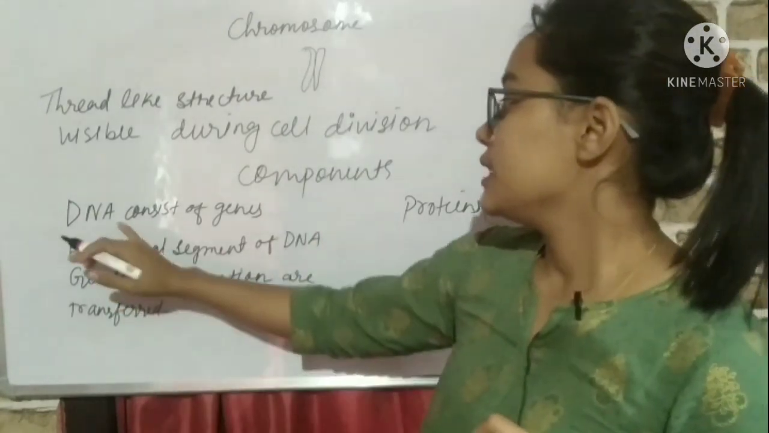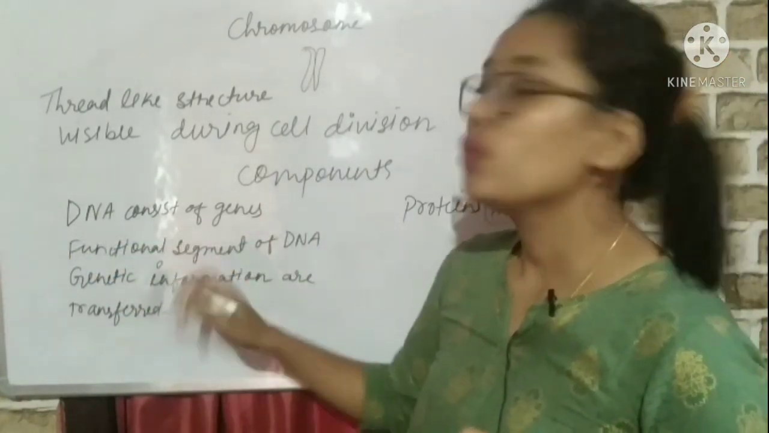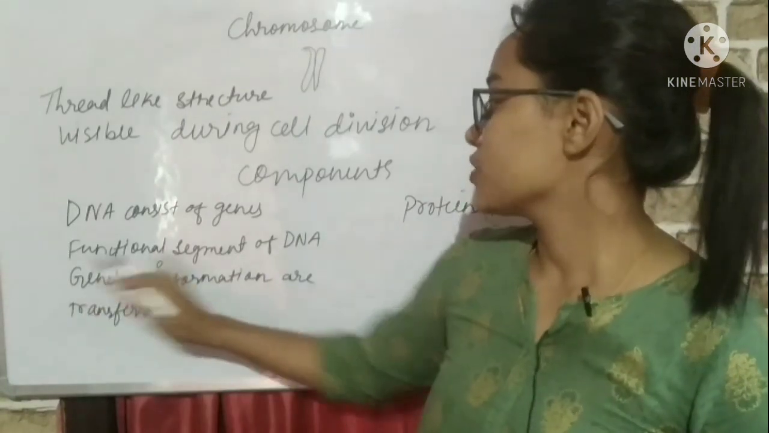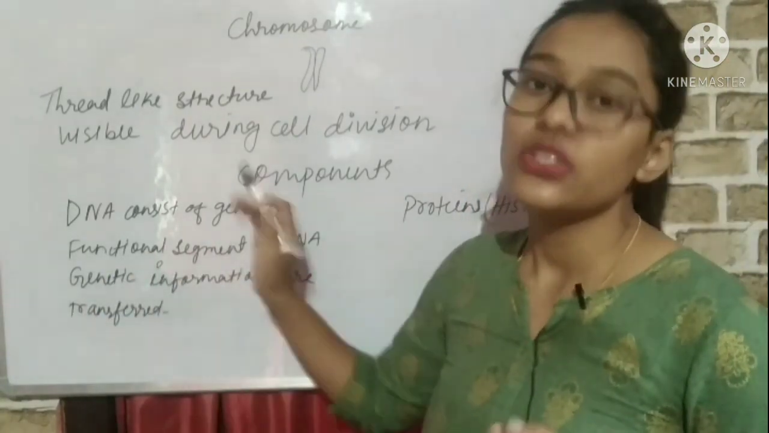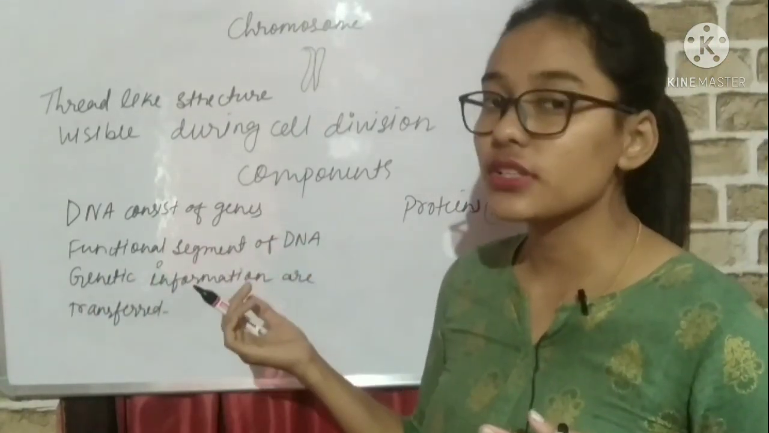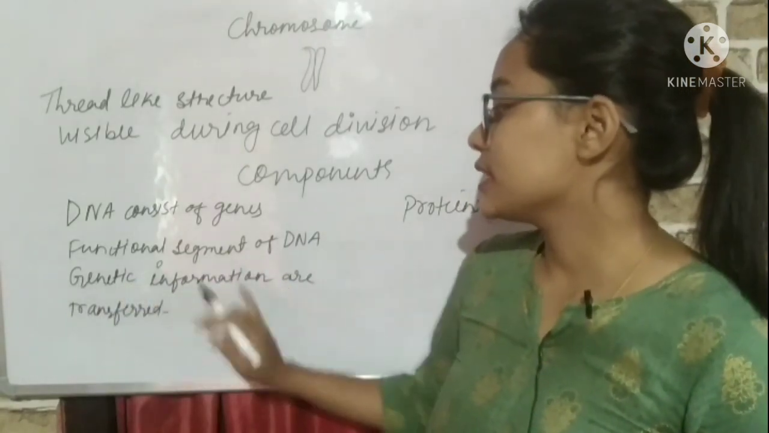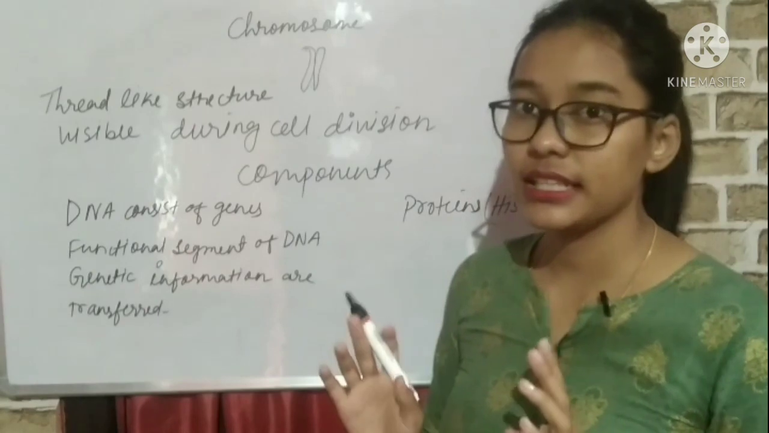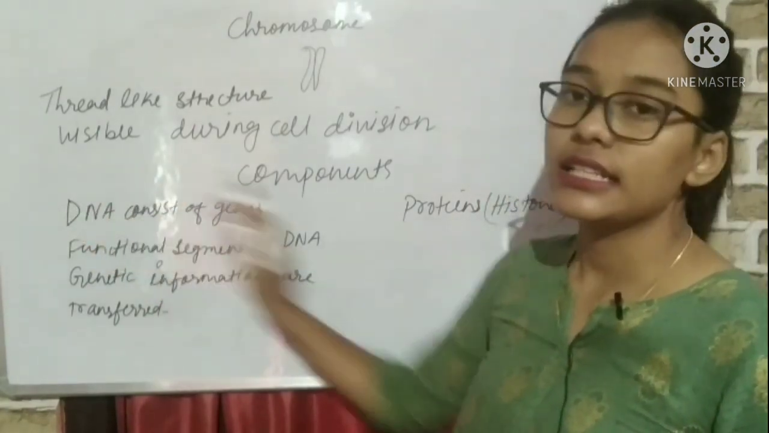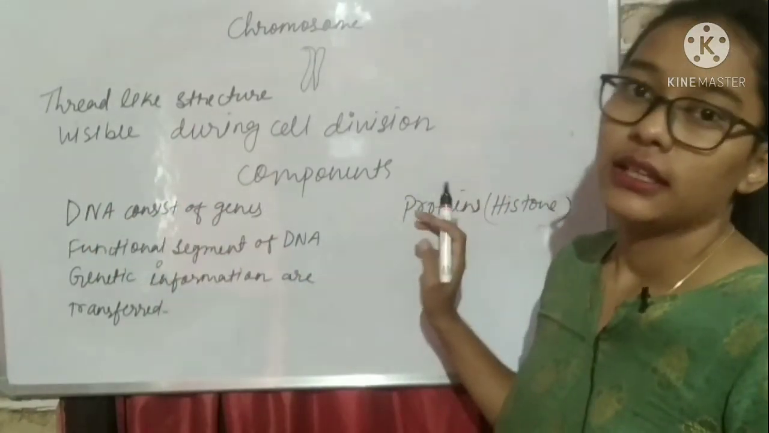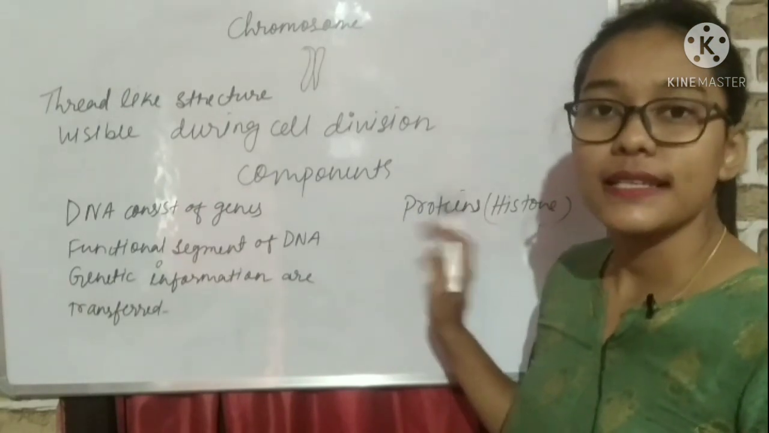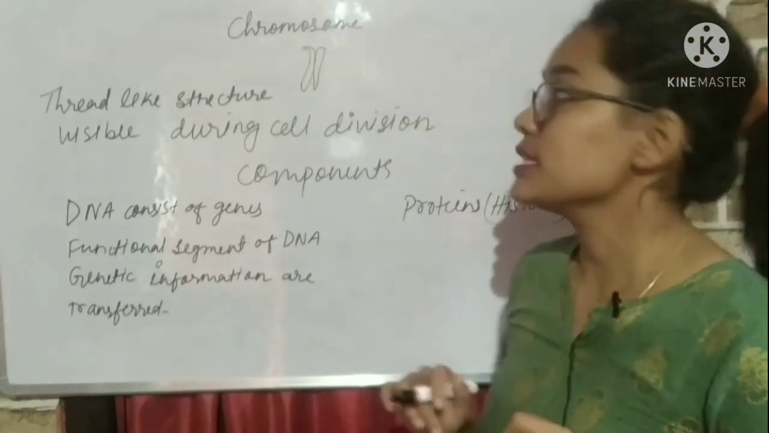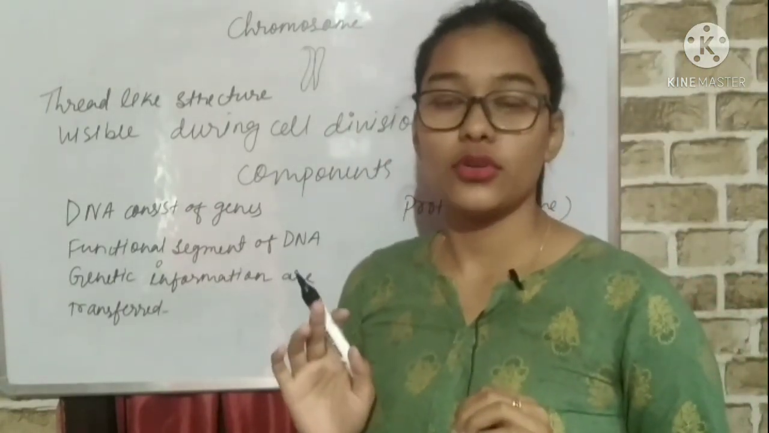Now let us see the components, meaning what things are present inside this chromosome. DNA consists of genes. Now what is a gene? The functional segment of DNA is called what? A gene. And what is the function of this gene? It carries genetic information from one generation to another. Is it clear? Other than DNA, the chromosome consists of protein. The name of that protein is histone protein. It is also present in the chromosome. Is it clear about chromosomes?